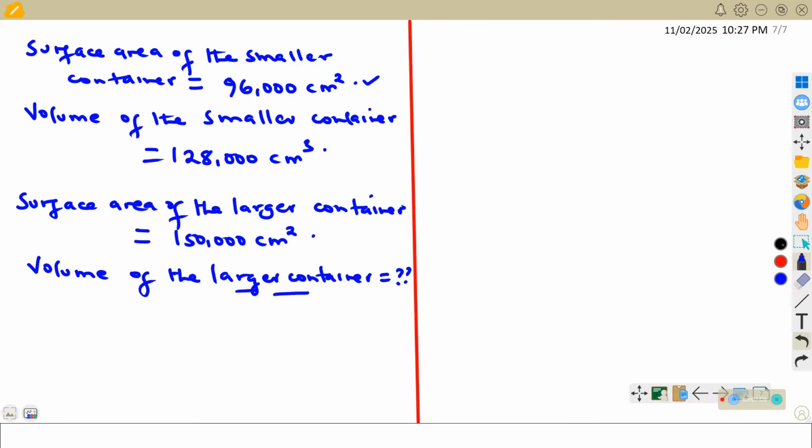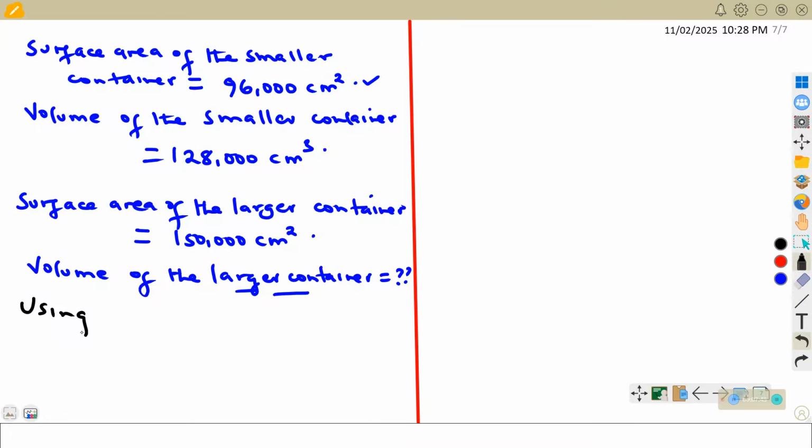So we shall use what we call the linear scale factor, area scale factor, and volume scale factor. We shall use that knowledge of linear scale factor, area scale factor, and volume scale factor. You must know the relationship between a linear scale factor, a volume scale factor, and the surface area factor. So that is the information that we shall use, the given information.